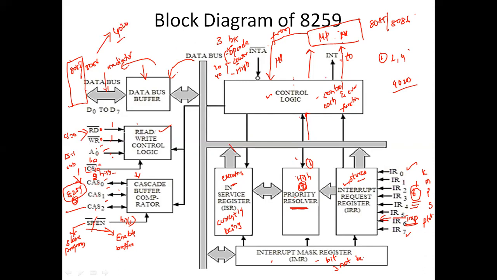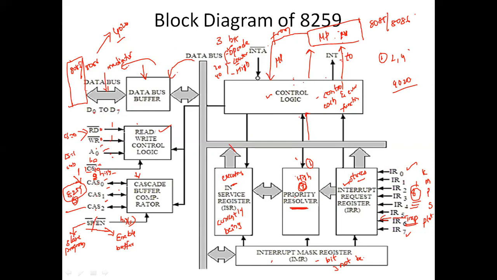Here the data bus consists of 8 bits, represented by D0 to D7. Thus it shows that a maximum of 8 bits can be transferred at a time. This is how the working of 8259 is done. This 8259 is a programmable interrupt controller, so it is going to handle many interrupts.